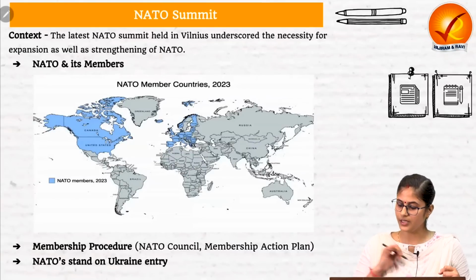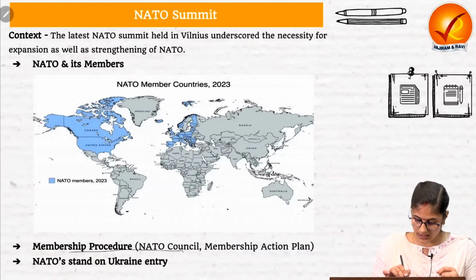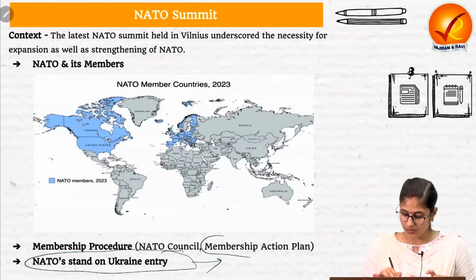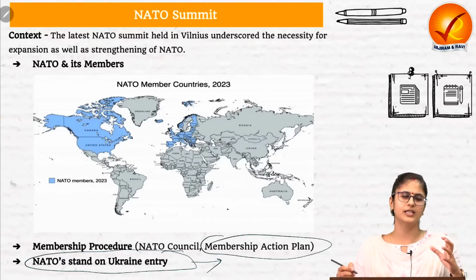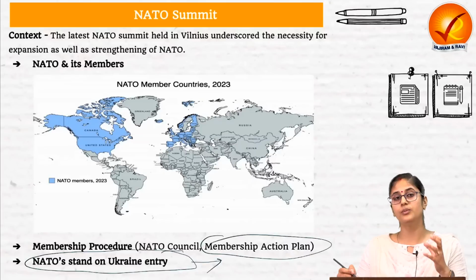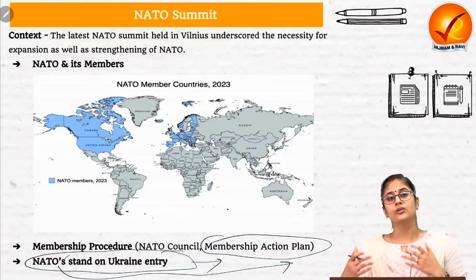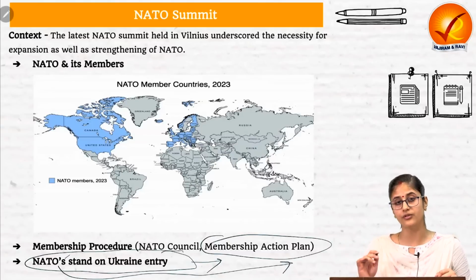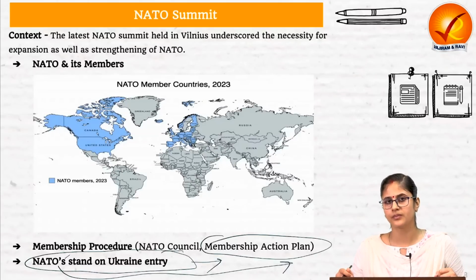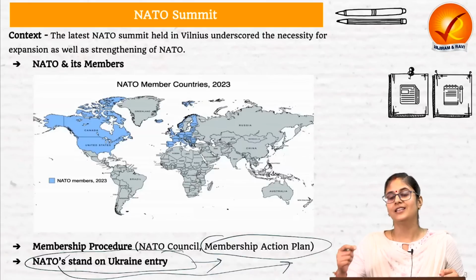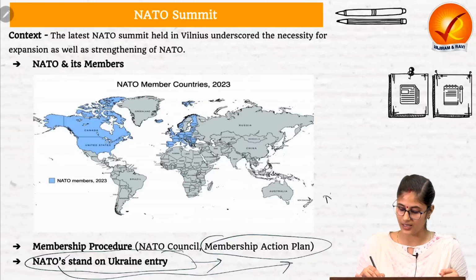Now, the next aspect that we need to understand with regard to this article is, what is the NATO stand when it comes to Ukraine's entry? NATO has not offered a membership action plan to Ukraine. However, it has clearly stated that Ukraine is a valuable partner when it comes to NATO, and NATO is committed to provide military support to Ukraine in the background of the Russia-Ukraine war. Why is NATO not providing Ukraine the membership? There are certain reasons for that. First is, if NATO gives Ukraine the membership of NATO, then there is a risk of escalation of tensions between NATO and Russia.